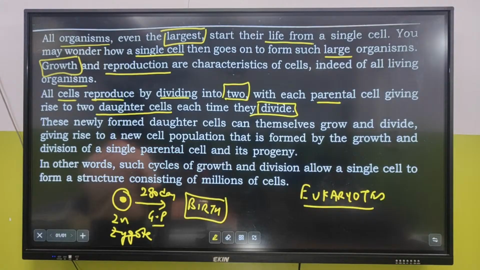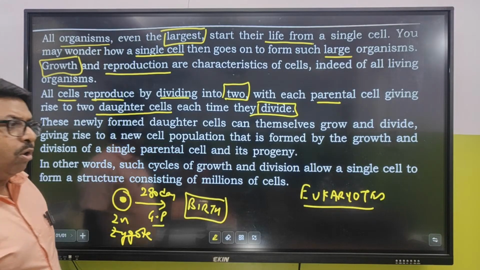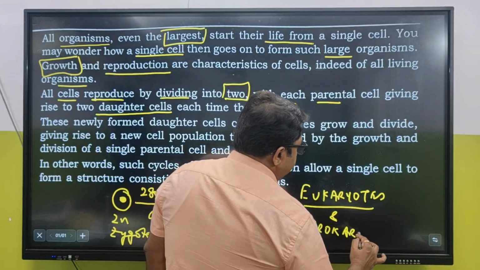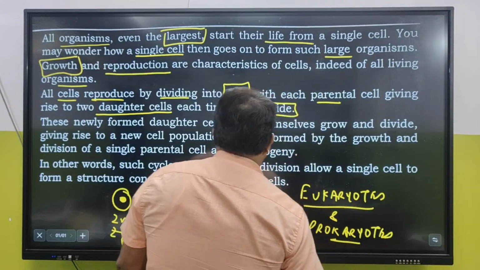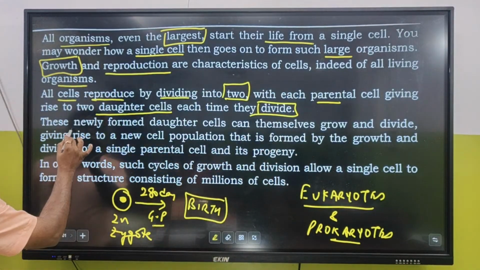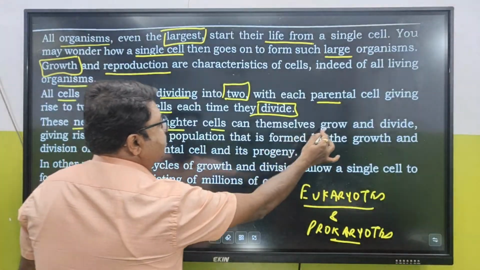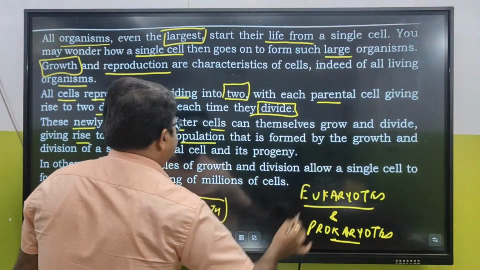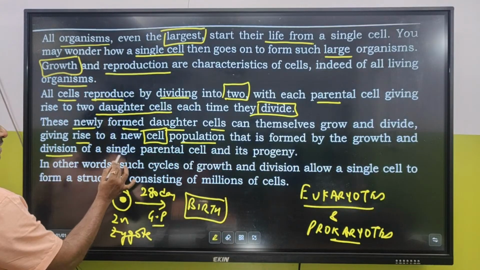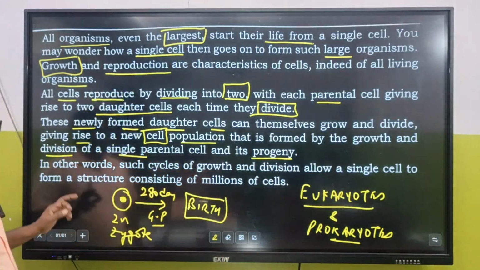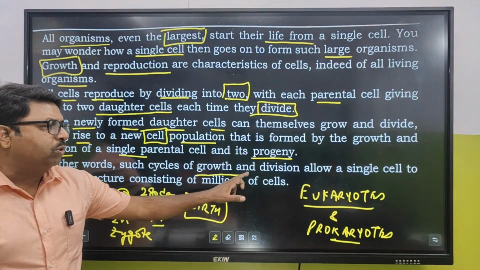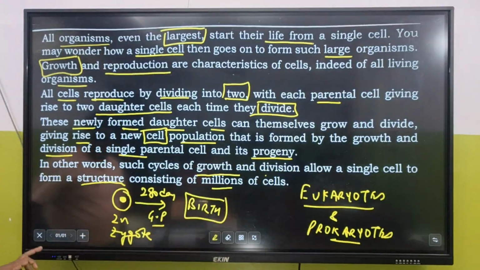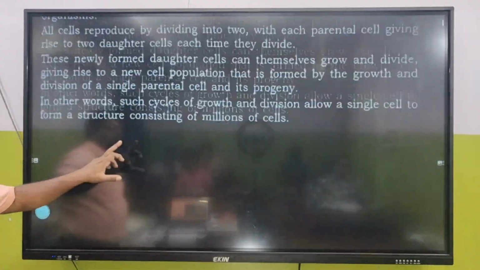Cell division takes place in both eukaryotes and prokaryotes, that is, in bacteria. These newly formed daughter cells can themselves grow and divide, giving rise to a new cell population that is formed by the growth and division of a single parental cell and its progeny. In other words, such cycles of growth and division allow a single cell to form a structure consisting of millions of cells.